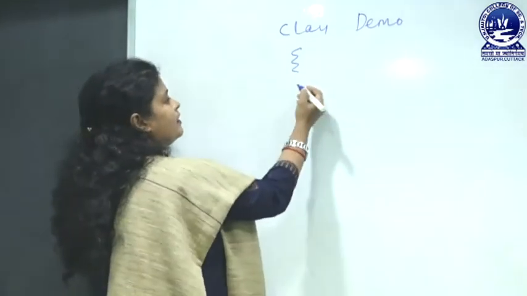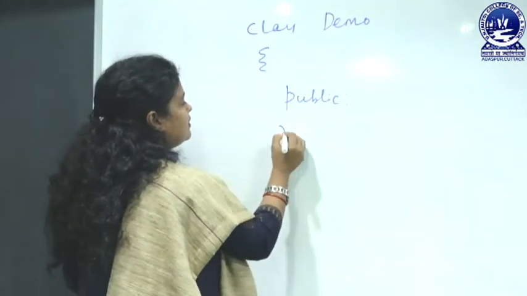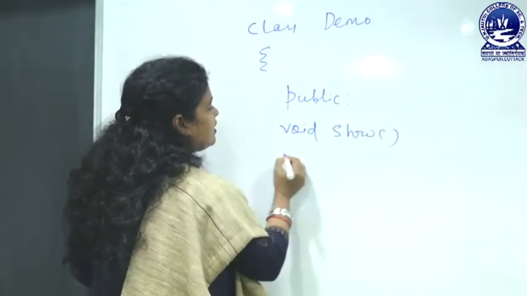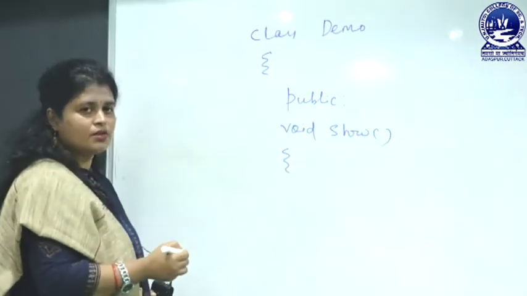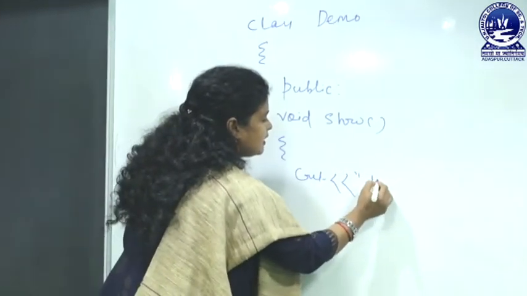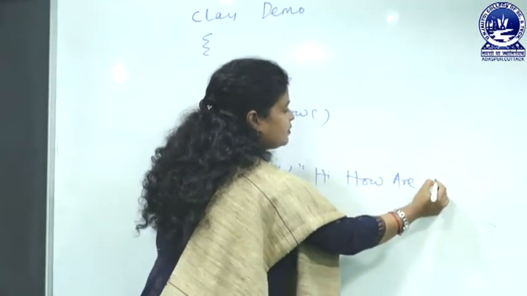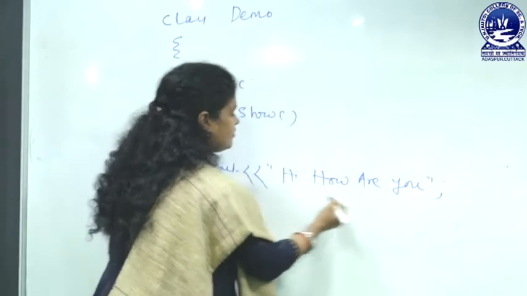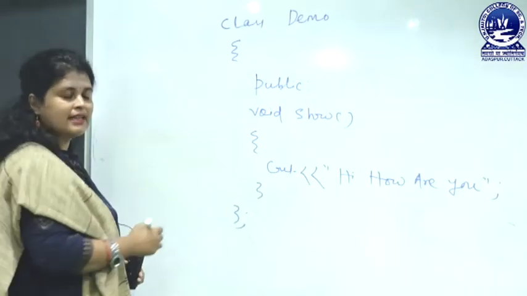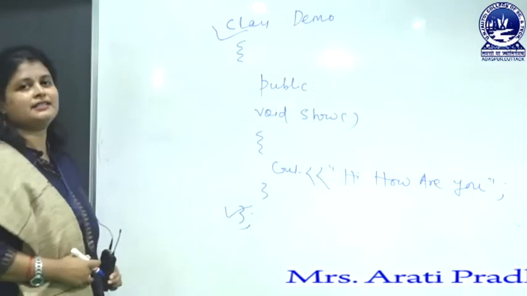Then public, void show. I will explain it one by one, so do not worry. Cout, hi, how are you. Then the closing brace of the class. It means that we are starting the class from this point and ending the class here.